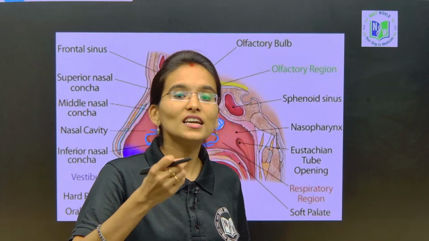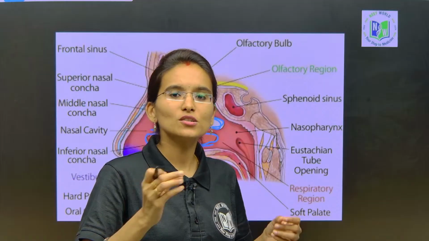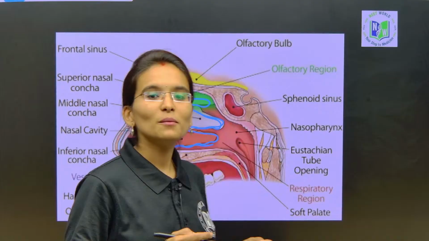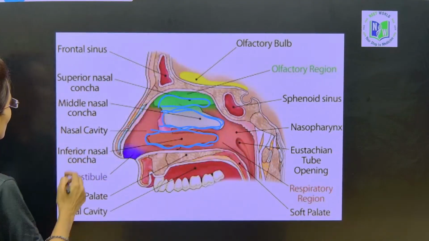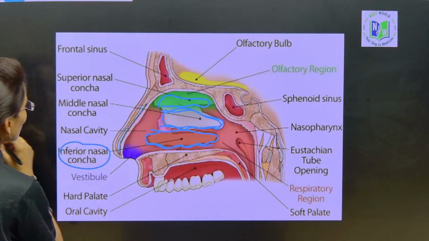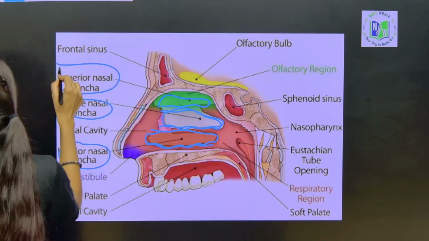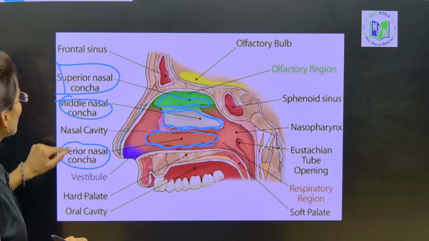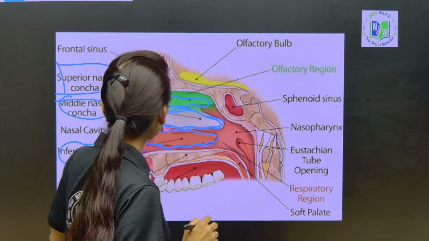So definitely we need to make the inhaled air very cool, and that cooling effect is provided by the conchae. How many conchae do we see here? The inferior nasal conchae, the middle nasal conchae and the superior nasal conchae.